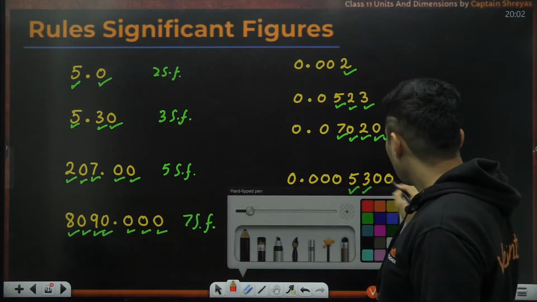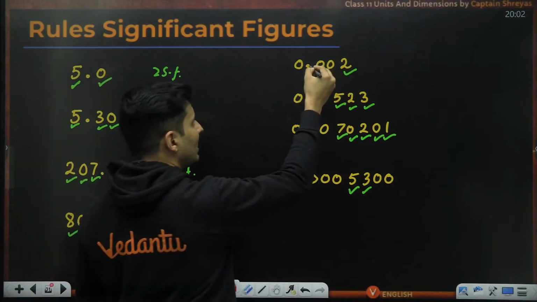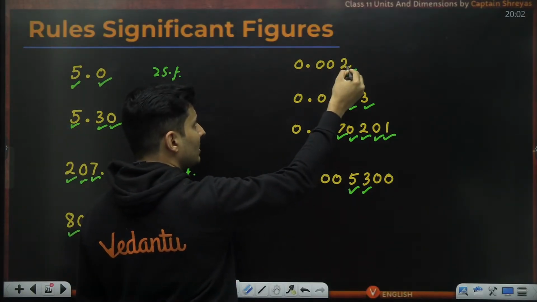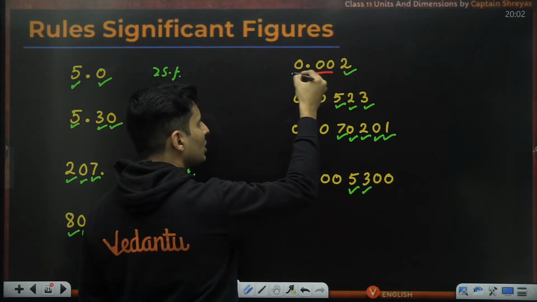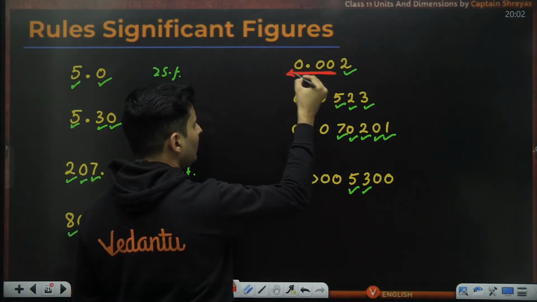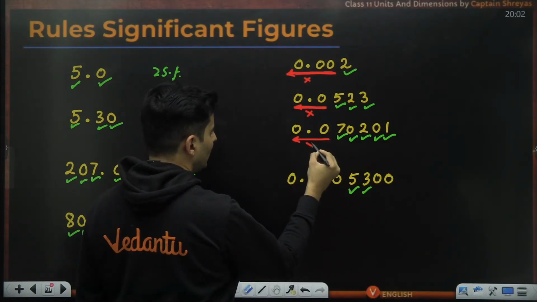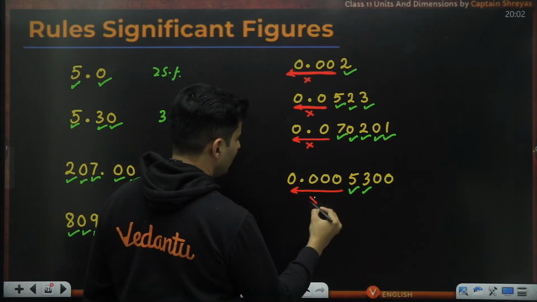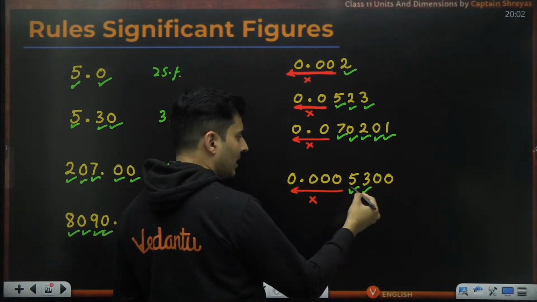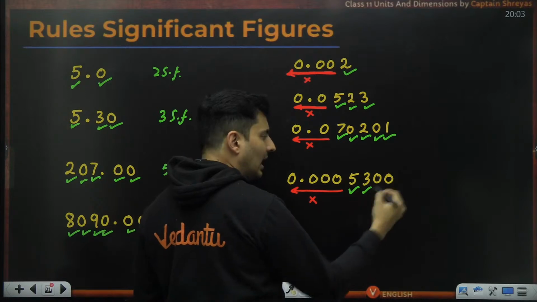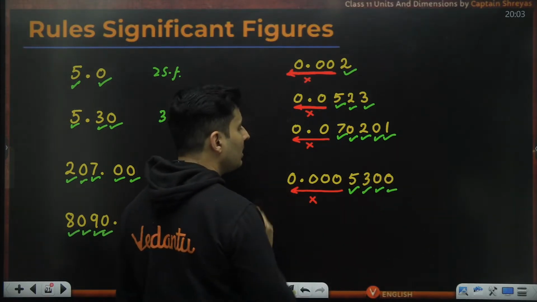But the moment it's a number less than 1, it's 0 point something, then even though the zero is after a decimal, because there is no non-zero number before them, these should not be counted. Never count them. But anything after the decimal and after the non-zeros should be counted. There should be a non-zero number before that. So this will automatically be counted.